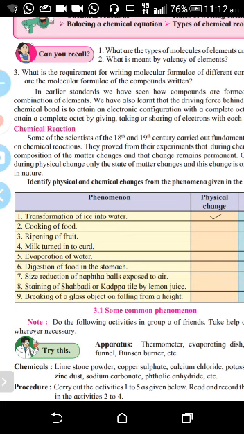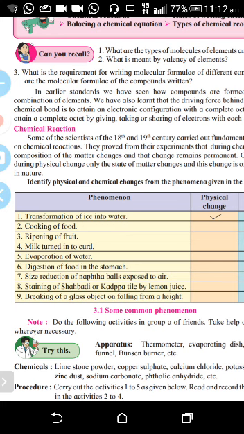Now, a chemical reaction involves breaking and making of bonds between the atoms to produce new substances. Then chemical reactions are classified into four types.